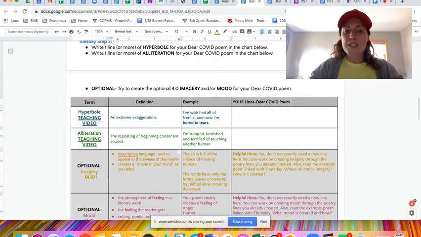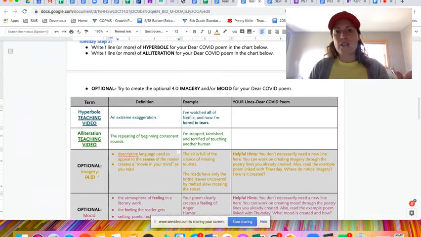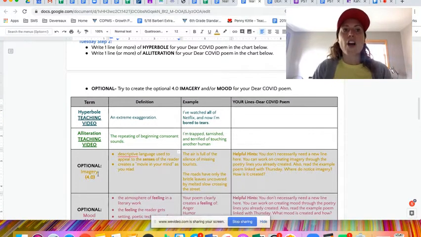Optional for Tuesday is imagery. So imagery is a little bit trickier because it's not like you just use a word and it's very clearly imagery. It's really where you're bringing in the 5 senses. You're showing, not telling, a lot of what we practiced for our narrative when you wrote your ending to the ravine, okay? And you can look at the helpful hints here, the examples and the definition.